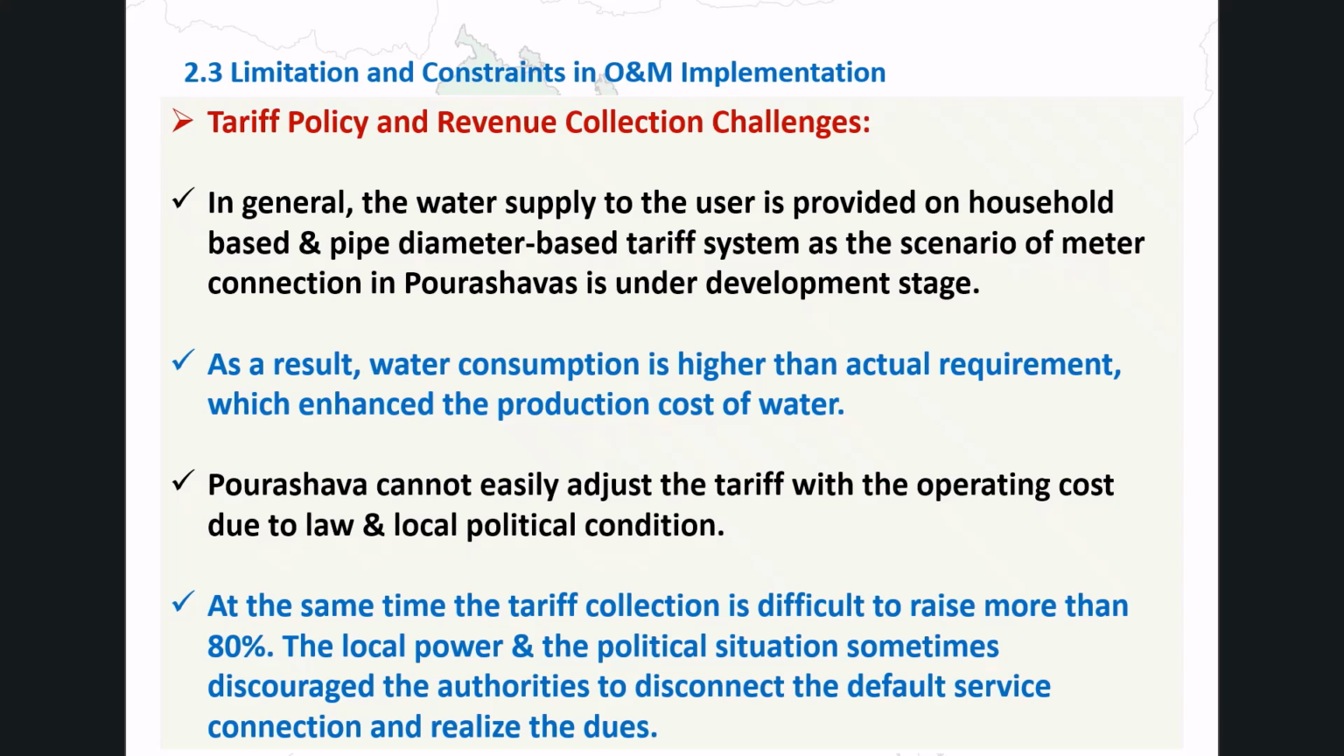Legal and local political conditions limit what Poshwas can charge. And even at current rates, collecting more than 80% of tariff revenue is a challenge. Local political pressures sometimes prevent authorities from disconnecting defaulting connections or recovering outstanding dues. Addressing these tariff and collection issues is fundamental to improving the financial sustainability of Poshwa water supply operations.